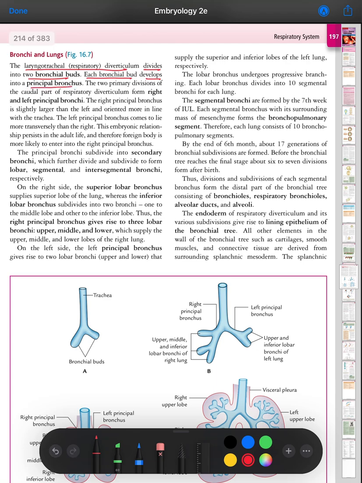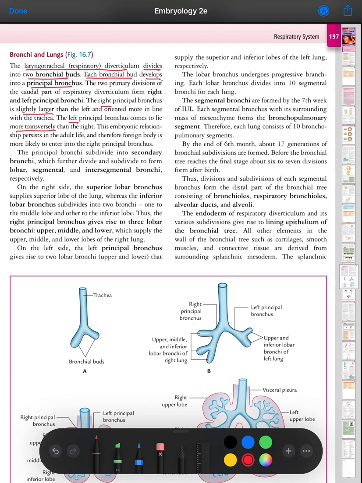The two primary divisions of the caudal part of the respiratory diverticulum form the right and left primary (principal) bronchi. The right principal bronchus is slightly larger than the left and oriented more in line with the trachea. The left principal bronchus lies more transversely than the right. This embryonic relationship persists in adult life, and therefore a foreign body is more likely to enter the right principal bronchus.